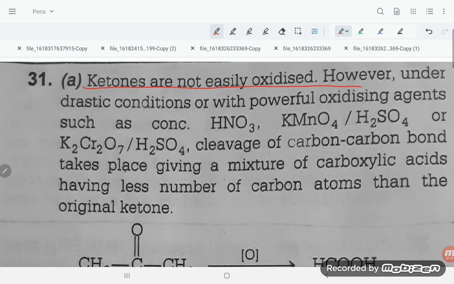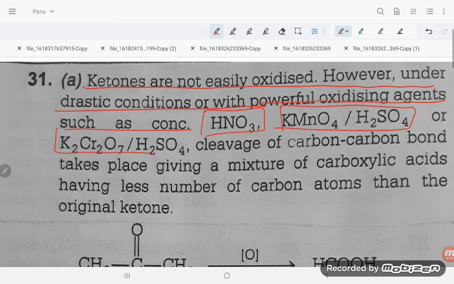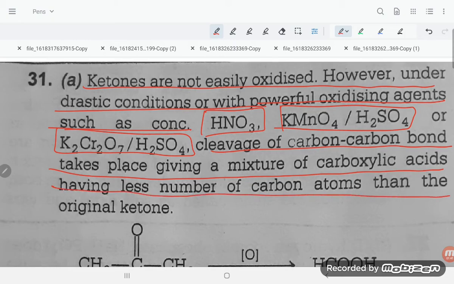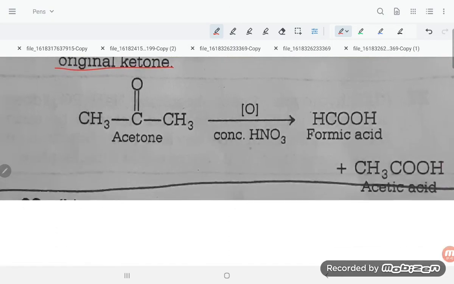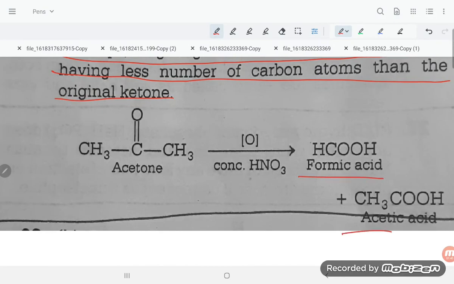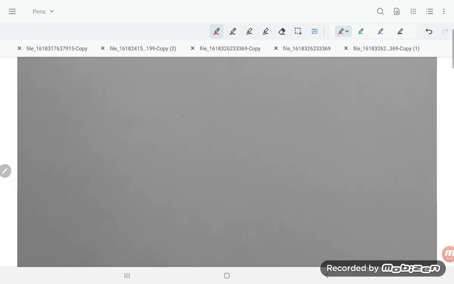Ketones are not easily oxidized. However, under drastic conditions with powerful oxidizing agents such as concentrated nitric acid, KMnO4 and H2SO4, or K2Cr2O7 and H2SO4, cleavage of the carbon-carbon bond takes place and gives a mixture of carboxylic acids having fewer carbon atoms than the original ketone. So the correct option will be the ketone, option number A is correct.